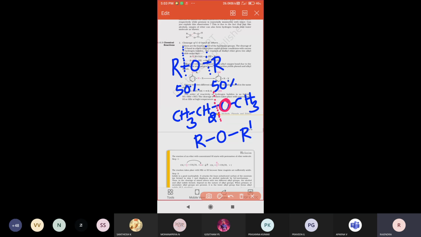That side you have to consider for that. So how are we giving this name? Methoxyethane. Methoxyethane we call. If you want to give the common nomenclature, it means methyl ethyl ether. Methyl ethyl ether. If you want to give the IUPAC nomenclature here, it means methoxyethane. Methoxyethane, like that we are calling it.